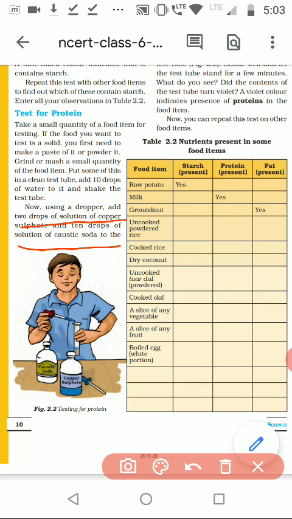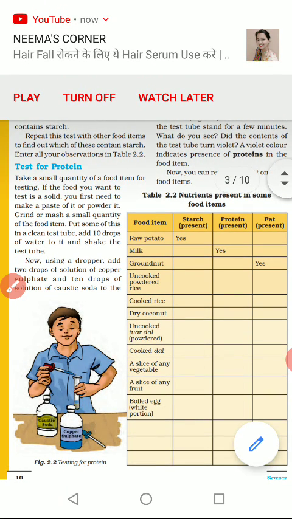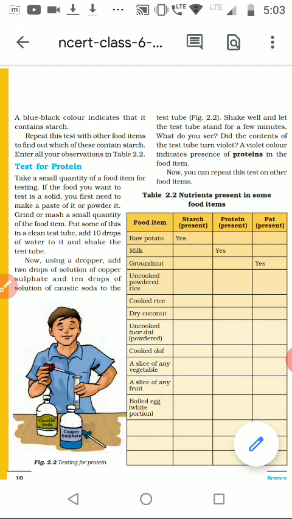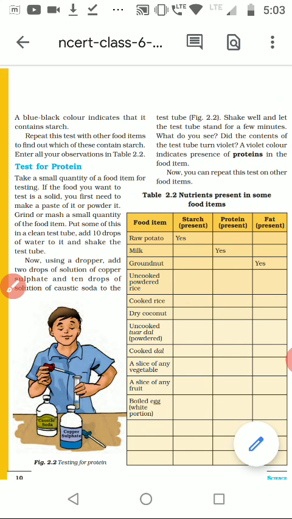So for the test of protein, we have to break the particles into powder form and shake it in water to make a liquid solution. In that you have to add 2 drops of copper sulfate solution and 10 drops of caustic soda solution. The color change obtained will be a violet color, which indicates the presence of protein in the food item. So it should come violet, and if violet color appears, then the food has protein in it. So let us see the color change.